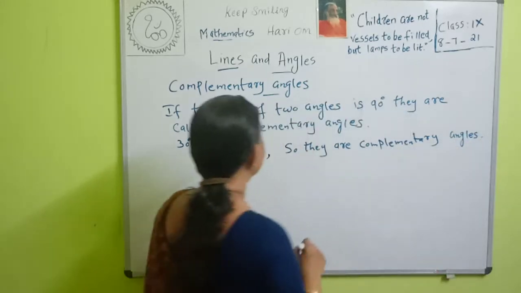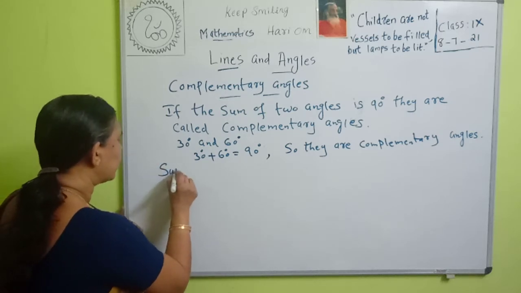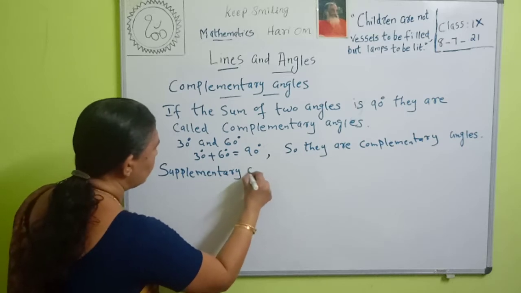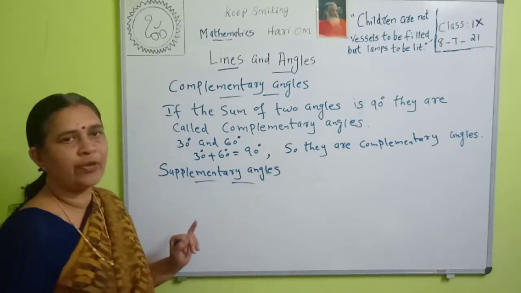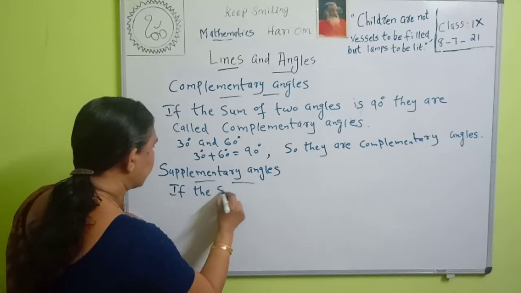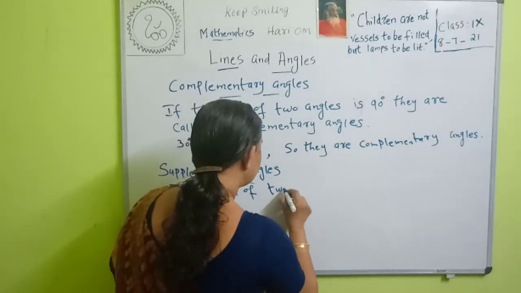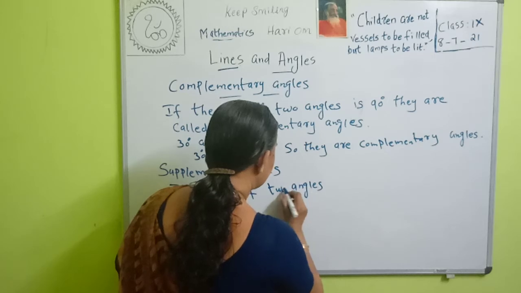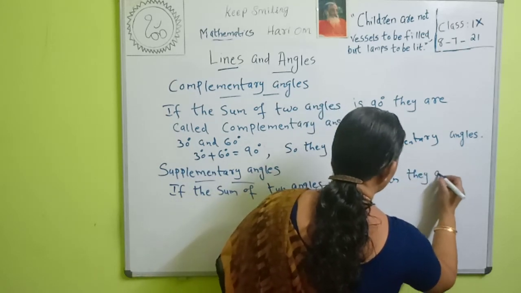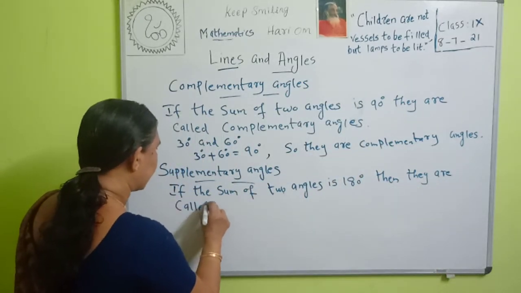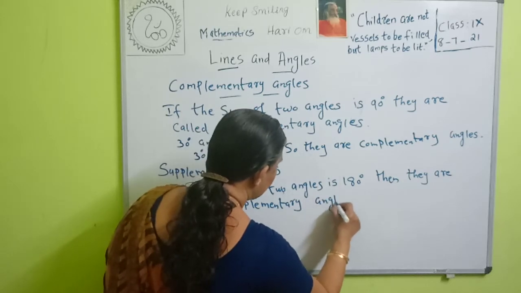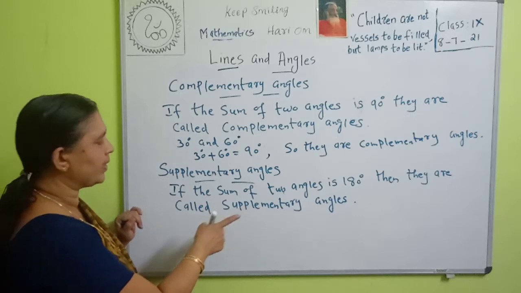Next is supplementary angles. If the sum of two angles is 180 degrees, then they are called supplementary angles.